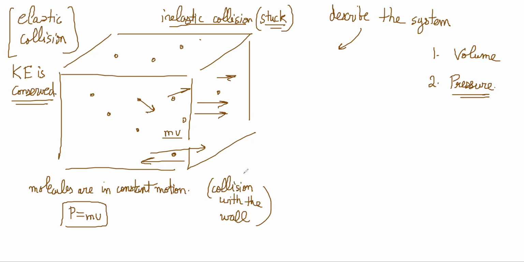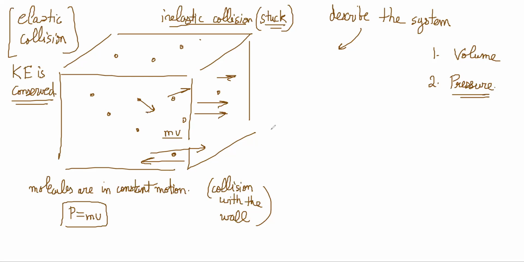Reality will not be like that. In reality, it will lose a little bit. It will not be perfectly elastic, right? It's like when you actually bounce a ball, it loses some height, right? So real collisions are not really perfectly elastic. There will be some change, right? But you could come up with a situation when it is close to perfectly elastic, right? So in gases, we are assuming that collisions are elastic.